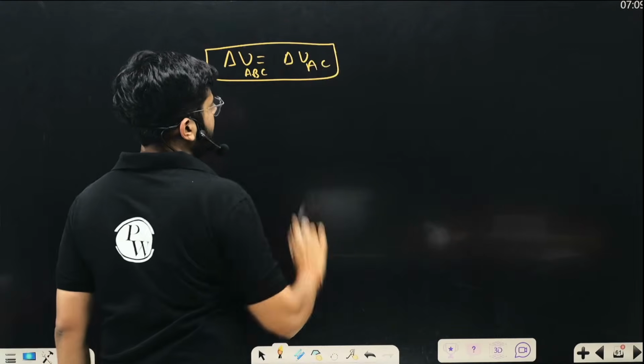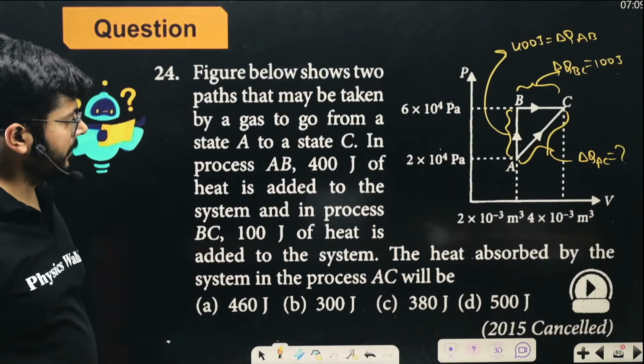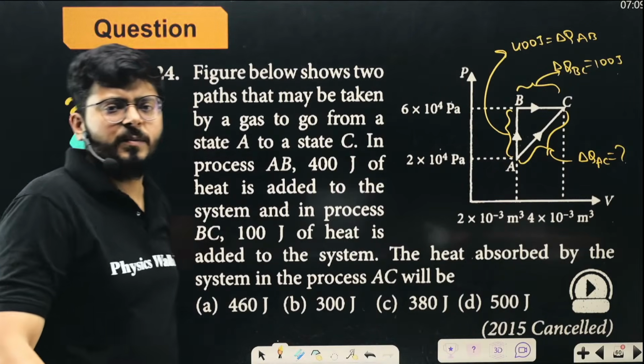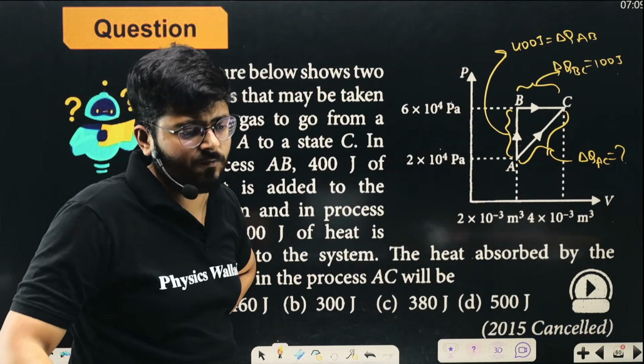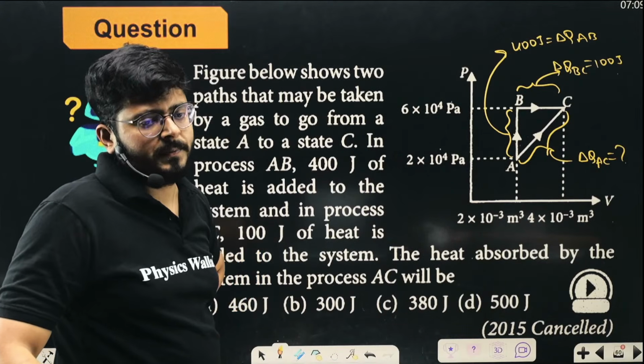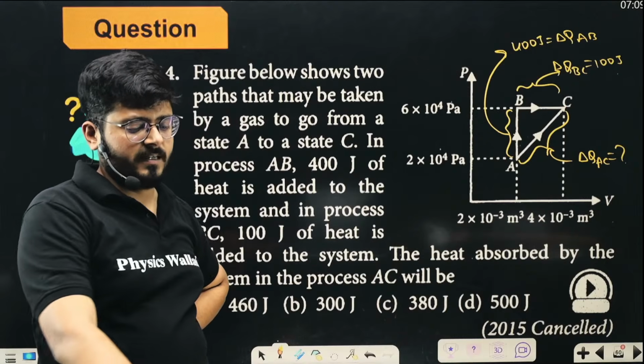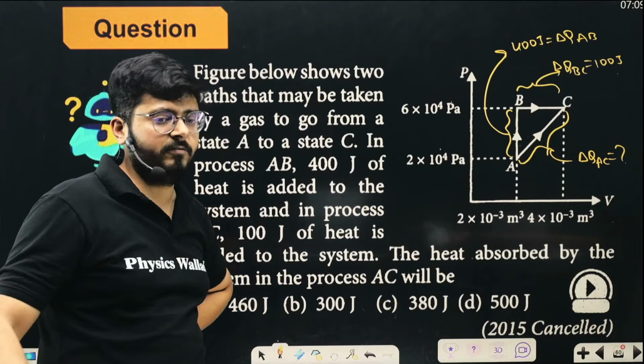The change of internal energy is the same for both the processes. Once you know that, we can go ahead and talk about the next part. This is the first hint you have.